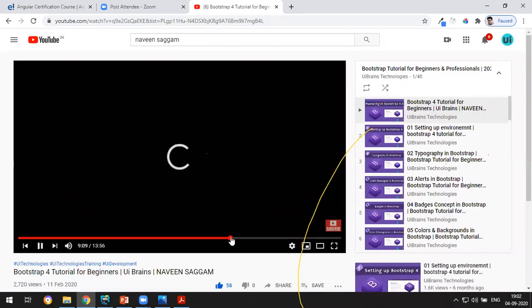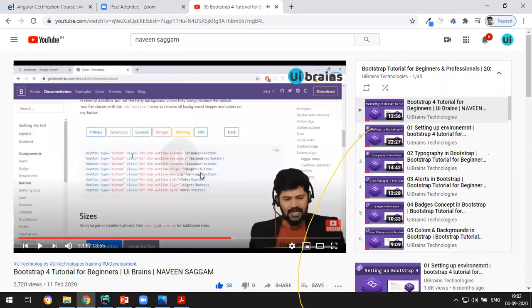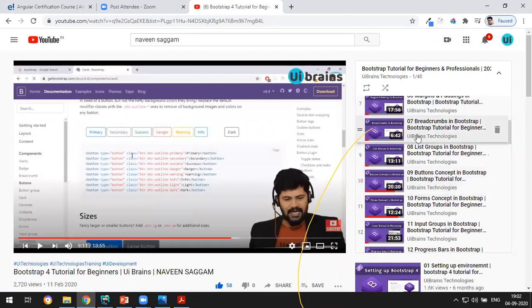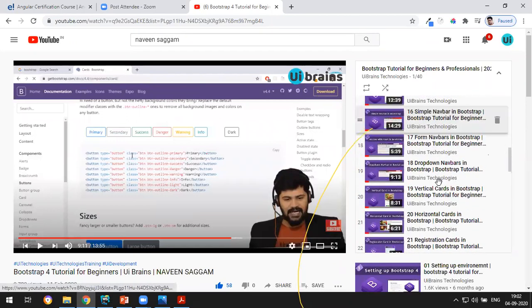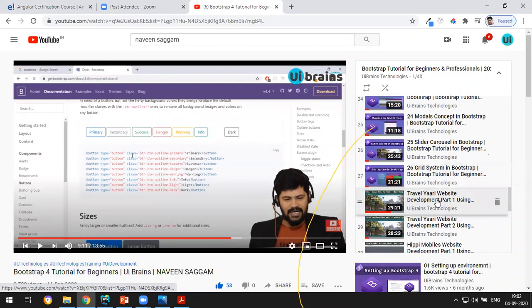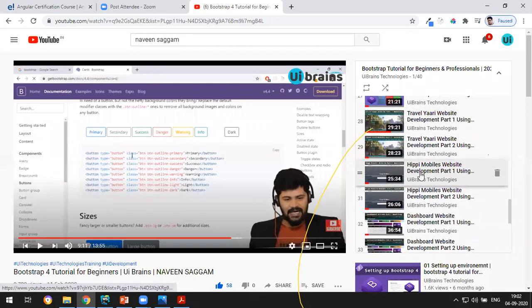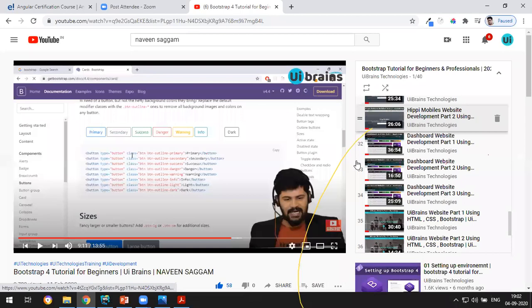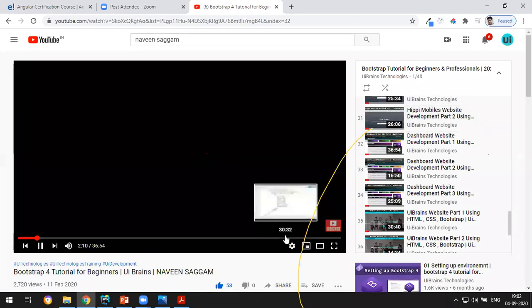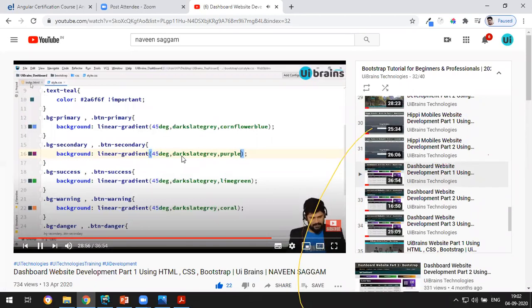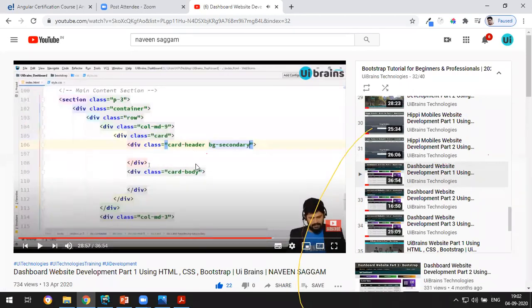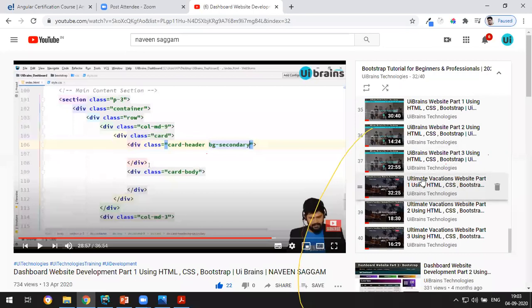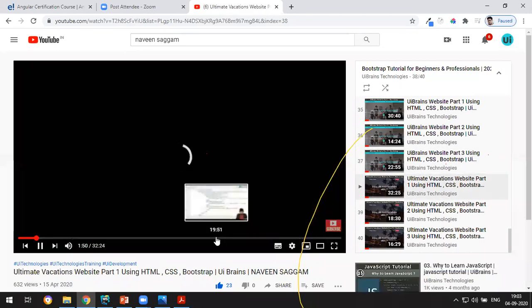HTML, CSS, Bootstrap, and even a lot of websites we made in Bootstrap. For example, this introduction. We learn concepts like list group, breadcrumbs, buttons, forms, and we also make some websites. The Travel Yari website, the Hippie Mobile's website, and this complete dashboard website. This is actually interesting. Source code is live. You can also see how I teach. I'll teach the same way in Angular, and we have one ultimate vacations website.